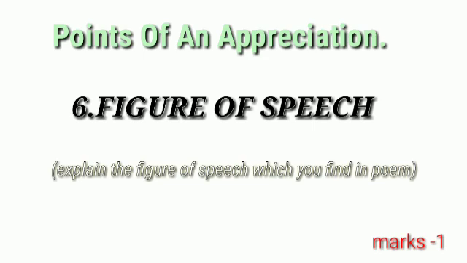While writing the figure of speech, you have to make sure that you are going to write what type of figure of speech that is. After writing the exact figure of speech of the given line, you will score half mark. What type of figure of speech that is, you have to explain also. After explaining the further part, you will get half mark. That means this point contains 1 mark.